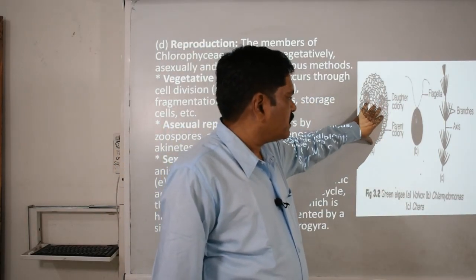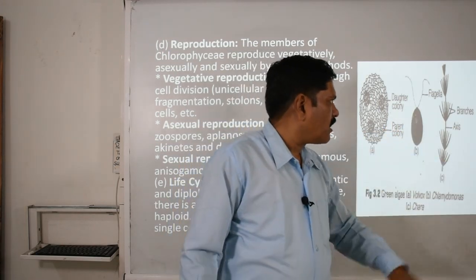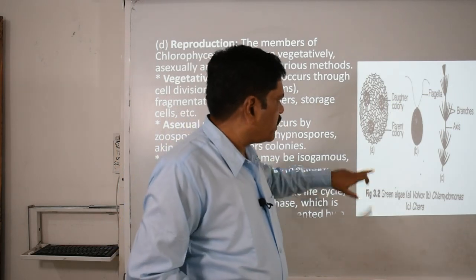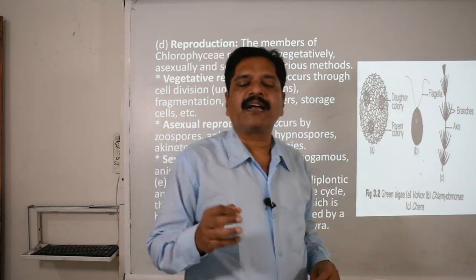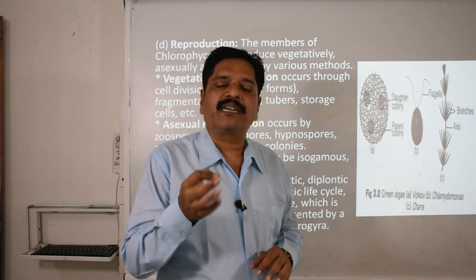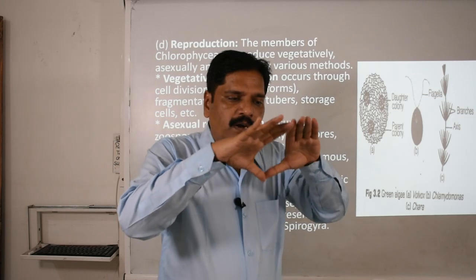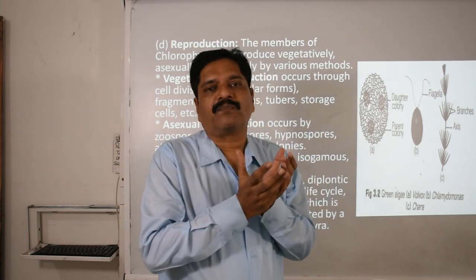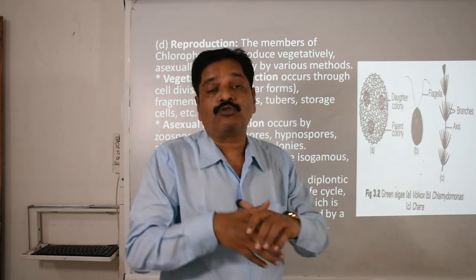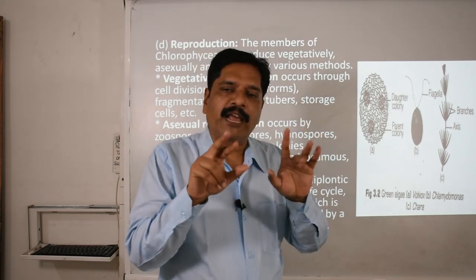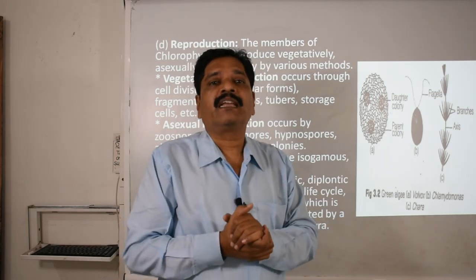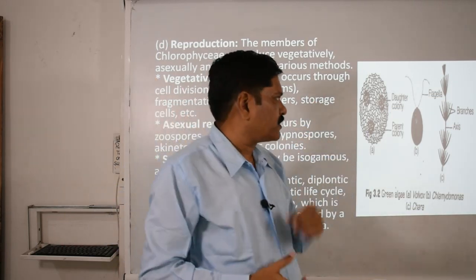Likewise, this is the Volvox, the Chlamydomonas, and this is the Chara. Chara is called the stonewort. Here you can see that this Volvox is not a single cell, it is a colonial structure. These cells are unicellular in nature, but they form a ball-like surface, which gives them such a broad surface to locomote. With the help of flagella, they can rotate over the water surface, move, and expose themselves well for photosynthesis.